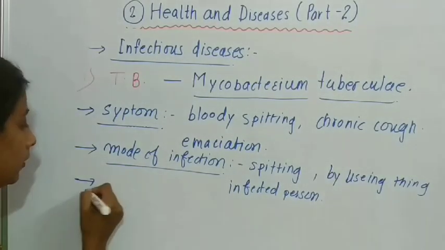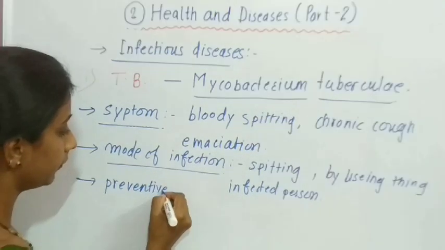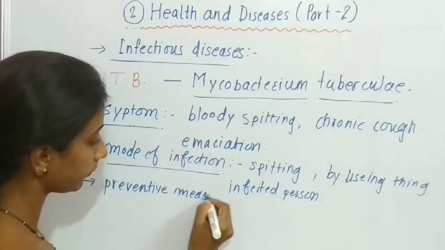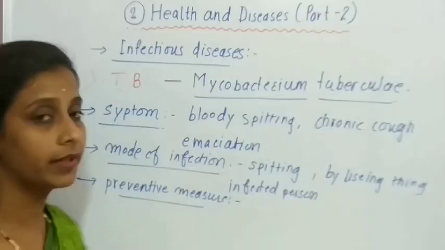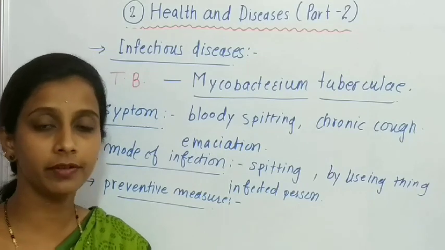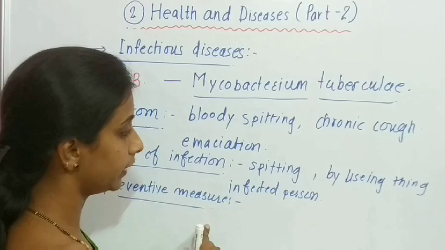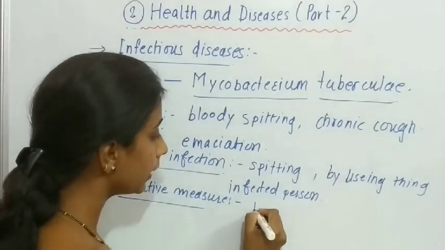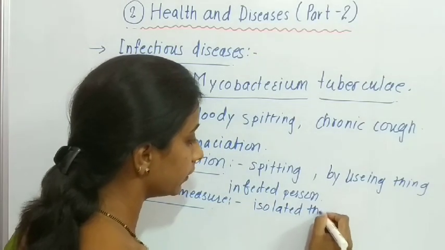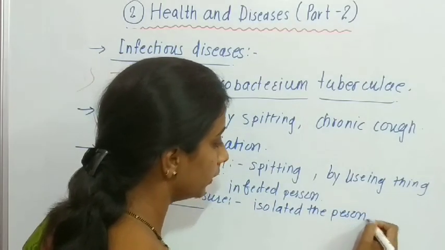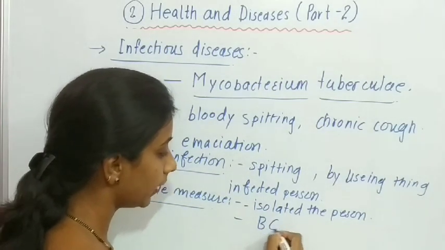Now students, what are the preventive measures for the disease TB? How can we prevent that disease? First, isolate the person who is suffering from TB. Then BCG vaccination.